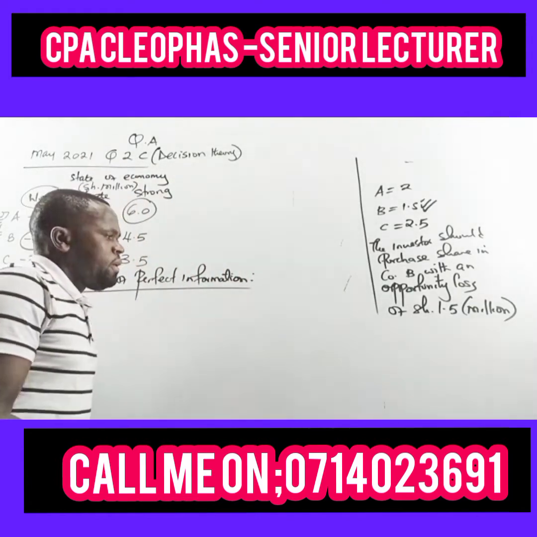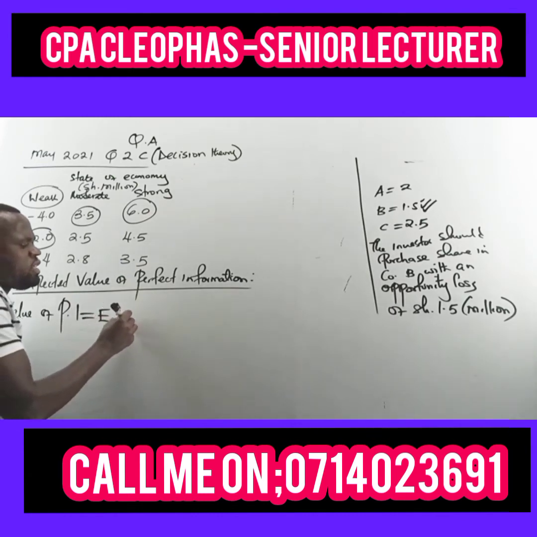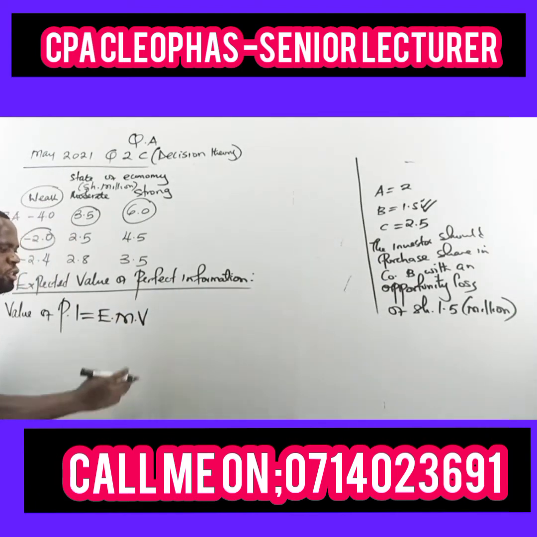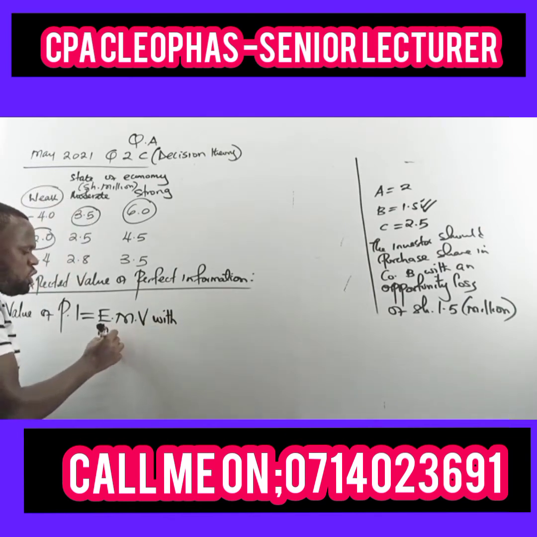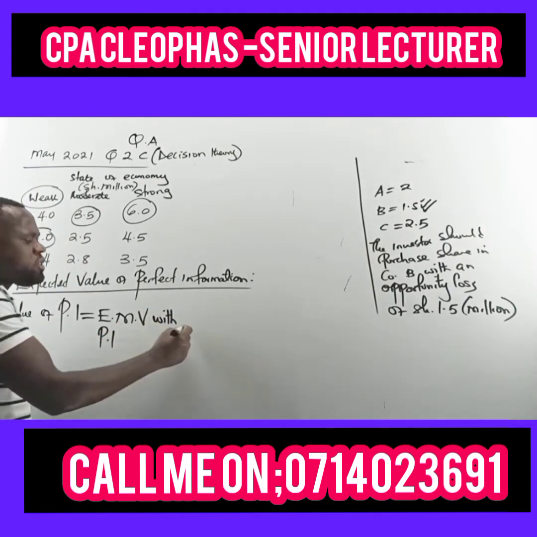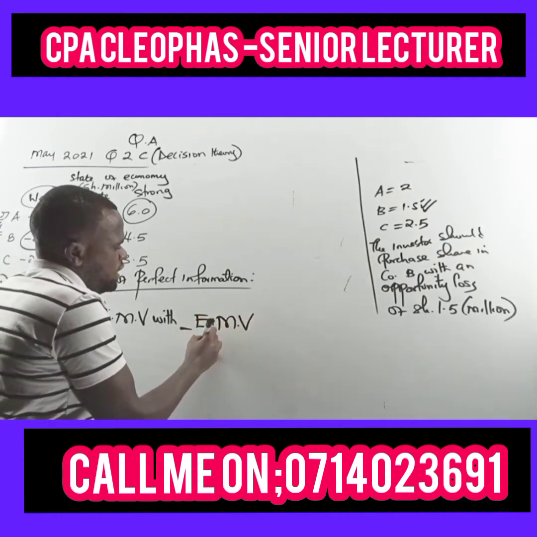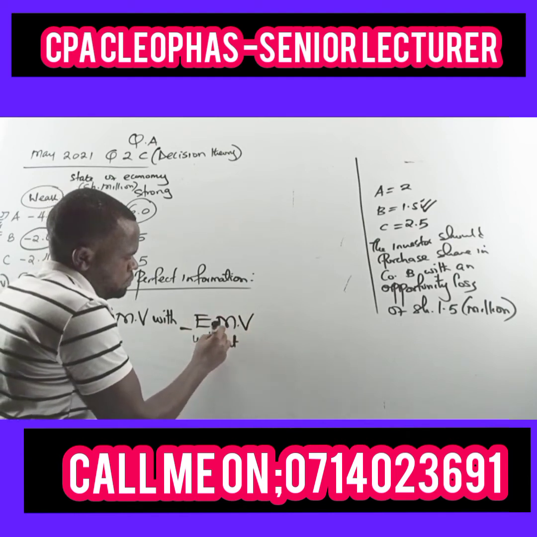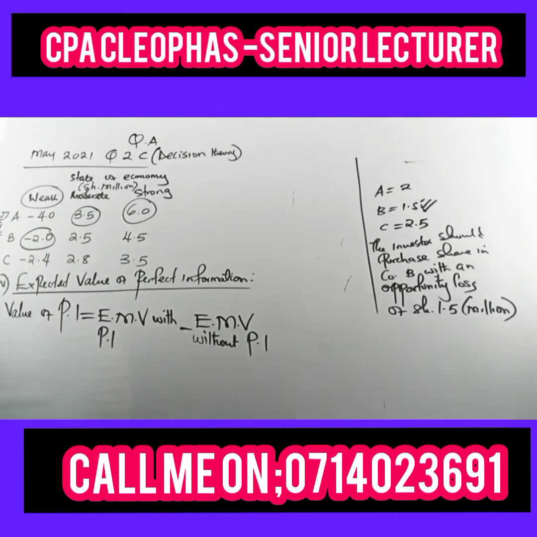Okay, so remember the formula of how to get the value of perfect information. I'll use PI for perfect information, which equals the expected monetary value with perfect information, less the expected monetary value without perfect information, or with imperfect information.